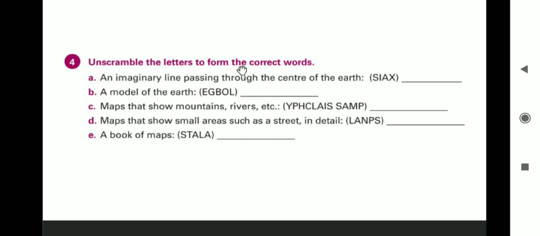It will be all objective type questions. In the quiz, it will be all multiple choice. I may give you options also, if there are any. Otherwise, if it is a one word answer, then you will have to write that one word answer. If I say a book of maps, then you have to write the answer as atlas. So on Saturday, do not forget to sit with pencil and paper to write your answers.